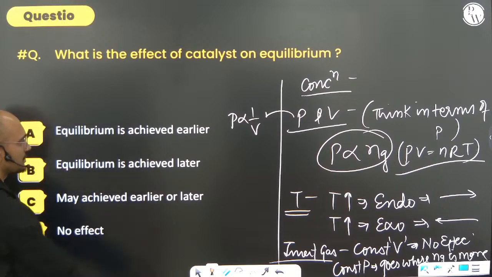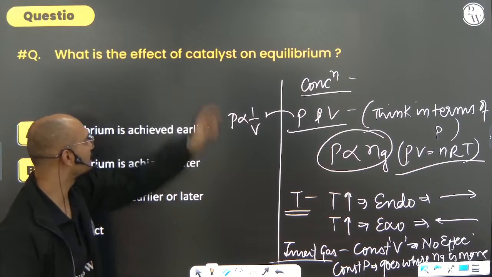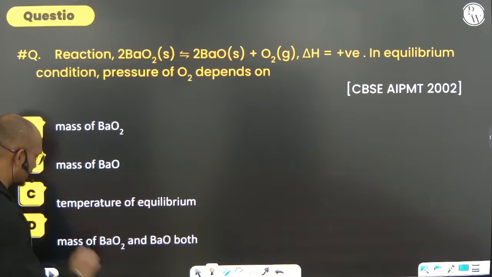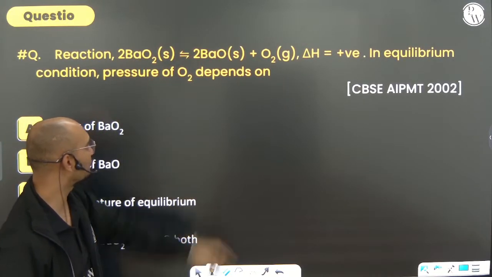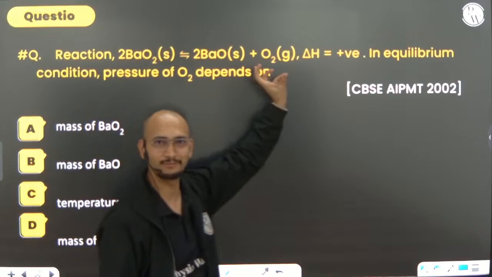Now equilibrium is achieved earlier. So what will happen? What is the effect of the catalyst? Nothing, no effect. Next, in the reaction where delta H is positive, in equilibrium condition, the pressure of O2 depends on what? How will the pressure of O2 increase and how will it decrease?